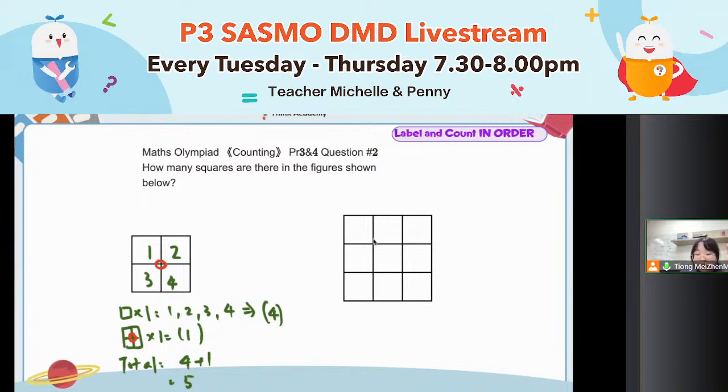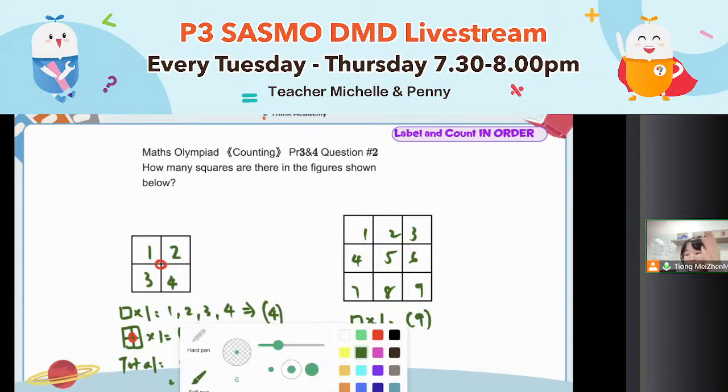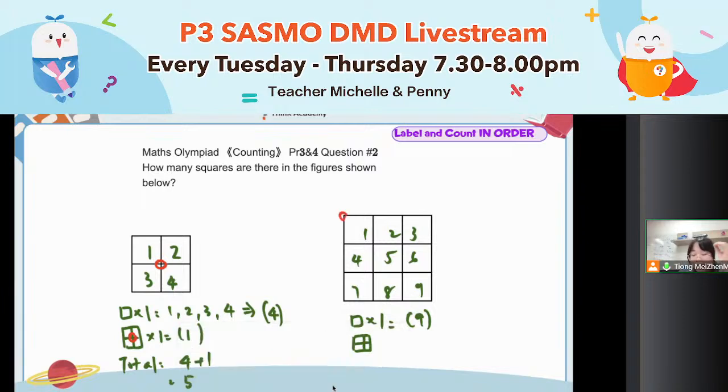All right, what about this time? This time you have 1, 2, 3, label 4, 5, 6, 7, 8, 9. Square made out of one small square. You have 9 small squares inside. Okay, 9 1 by 1 squares. What about 2 by 2 square? You expand. 2 by 2 square is also a square. What you can do? You can circle the middle. Can I circle the corner here? Yes, good job, Sharon. 4 squares make another square.